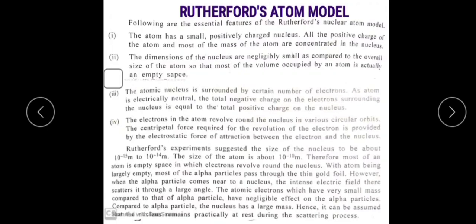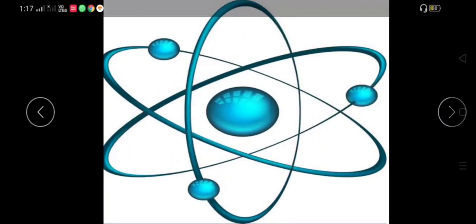According to the third postulate, this is the positively charged nucleus and the negatively charged electrons revolving around the nucleus in particular orbits like this. The fourth postulate says the charge of the electrons revolving around the nucleus neutralizes the positive charge on the nucleus. That's why the net charge of the atom is electrically neutral.